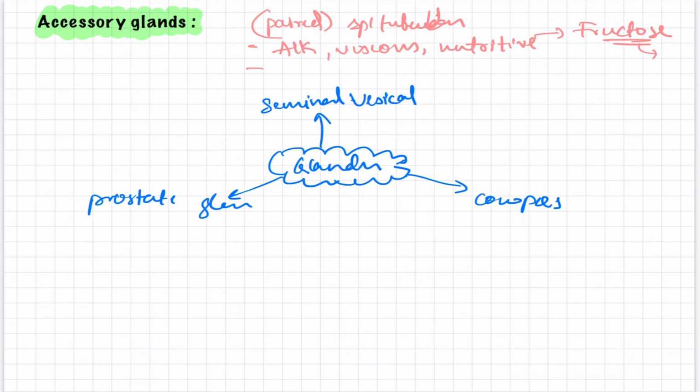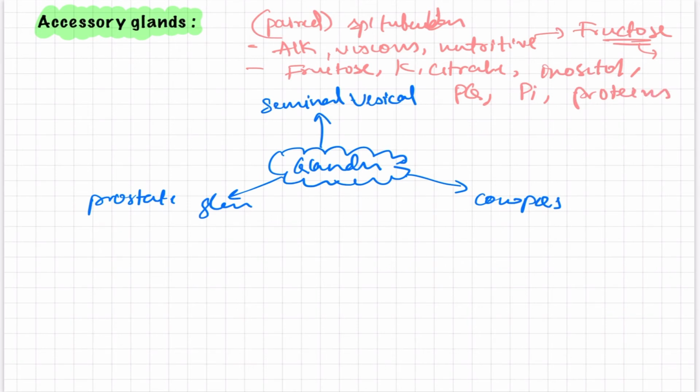Constituents are fructose, potassium citrate ions, inositol, prostaglandins, inorganic phosphate, and other proteins. All these are the constituents of the fluid of the seminal vesicle.